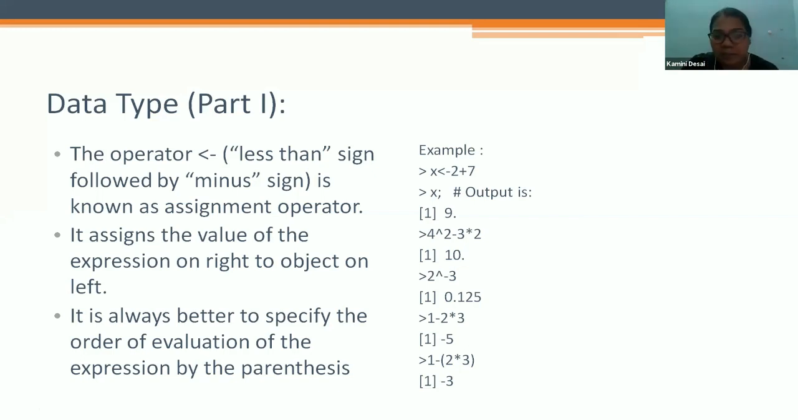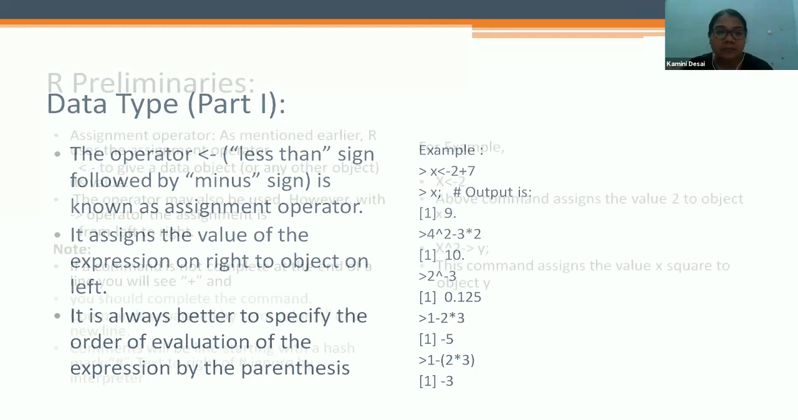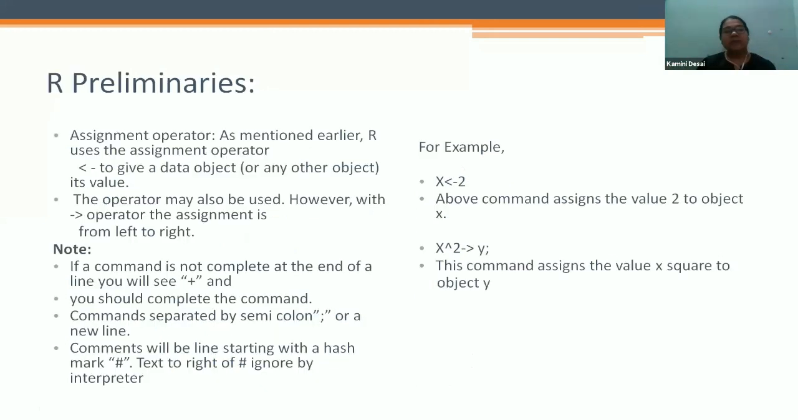So this is 1 minus 2 into 3. So it gives the vector. In answer, it is a vector only. So it is minus 3. Preliminaries: where we are going to learn R, there are some preliminary operations that we have to understand.